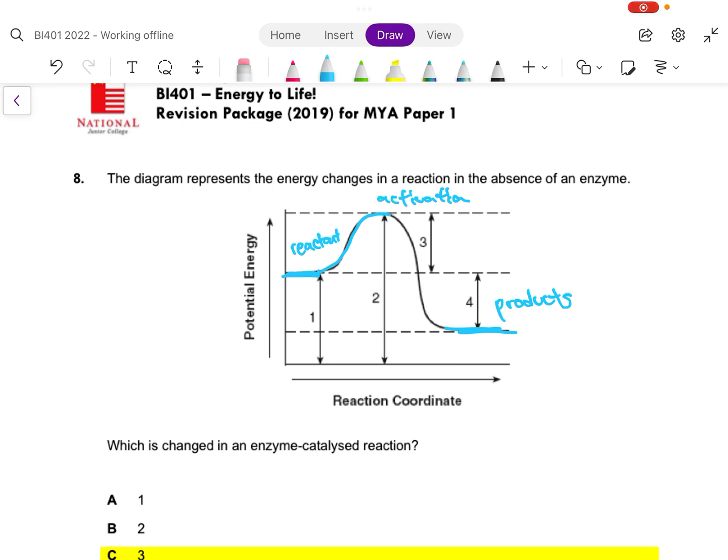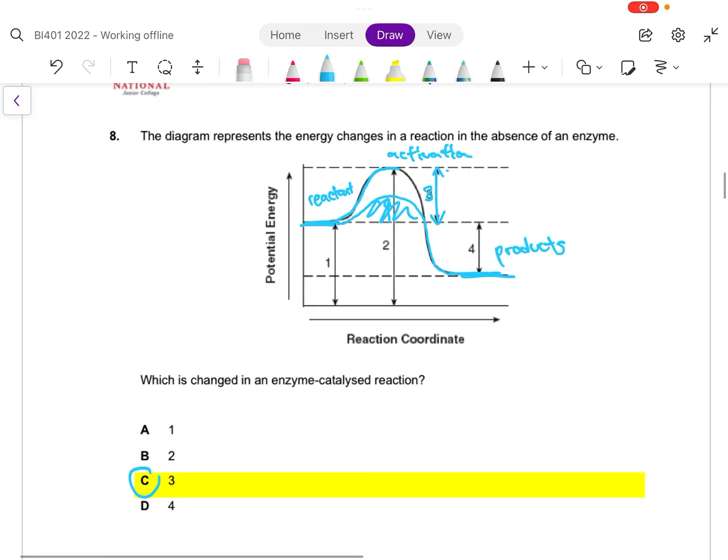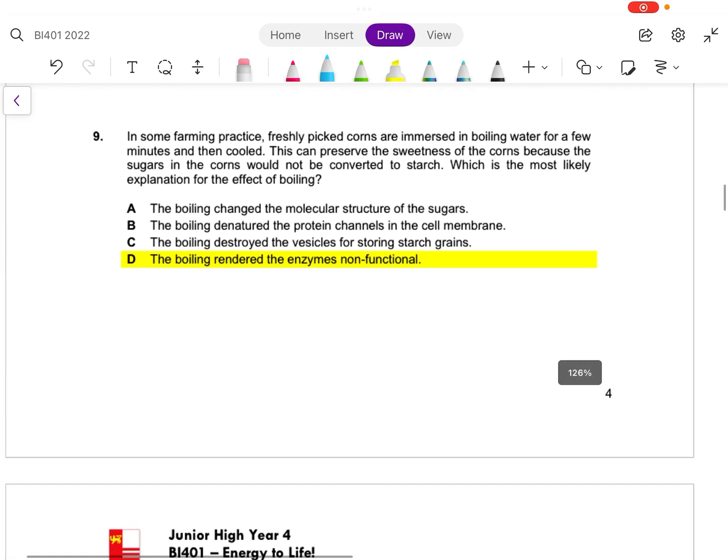So when there's an enzyme present, what does the enzyme do? The enzyme helps to lower the activation energy. Alright, less energy is needed to be overcome. Okay, so what the enzyme does is it helps to lower number 3. Okay, reduces the amount of energy required. Now it's less when the enzyme is present. So best answer is C.